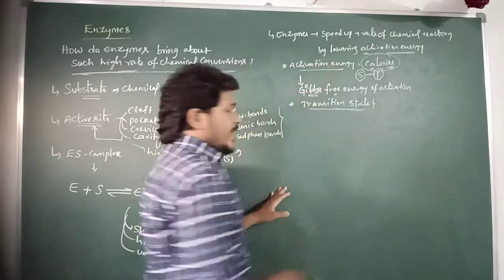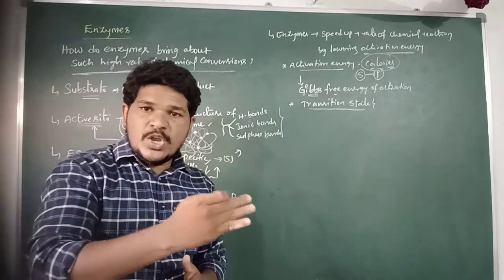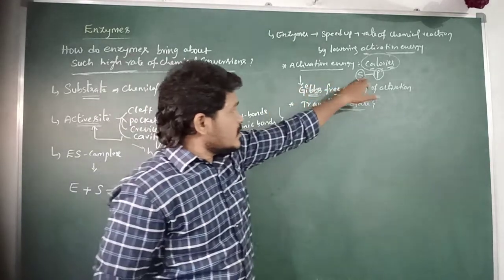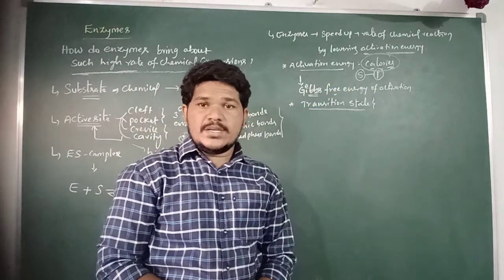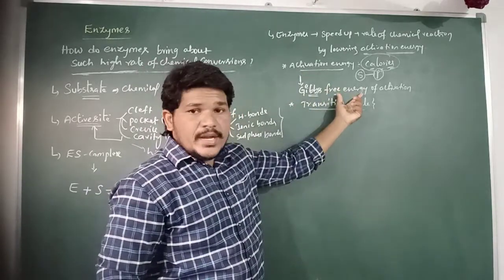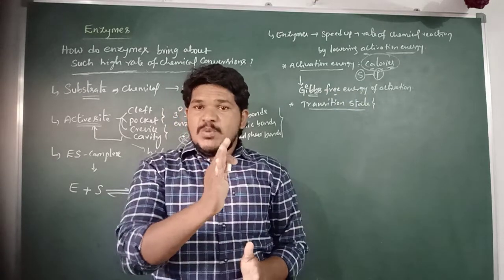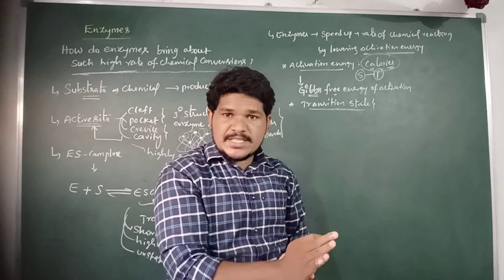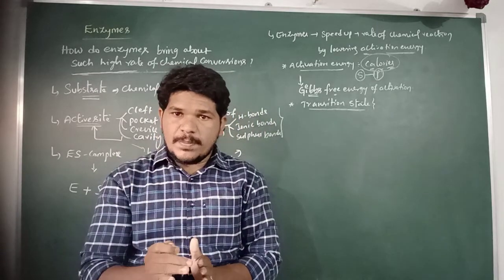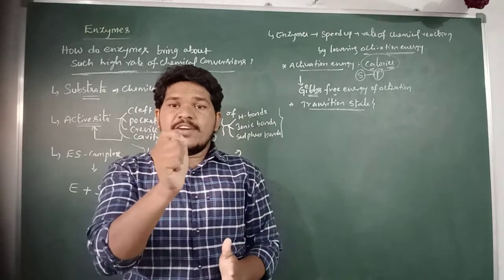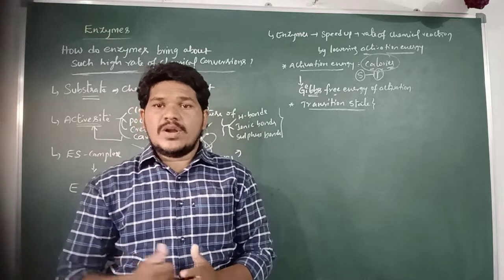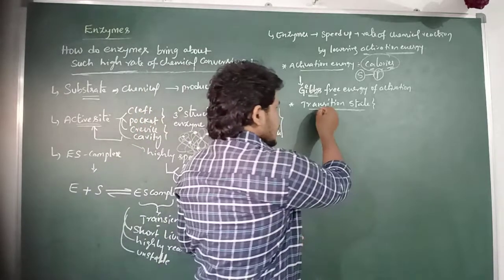So where does a substrate molecule get converted into product? The substrate molecule binds with the active site of an enzyme to form an enzyme substrate complex. In the enzyme substrate complex, some conformational changes occur in the substrate molecule for its conversion into the product at the transition state.